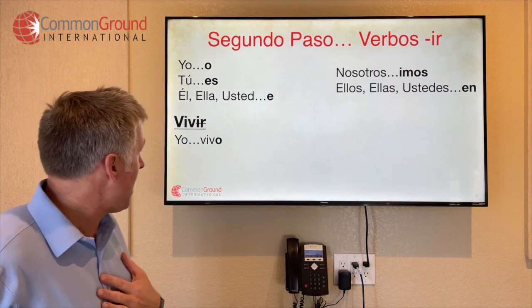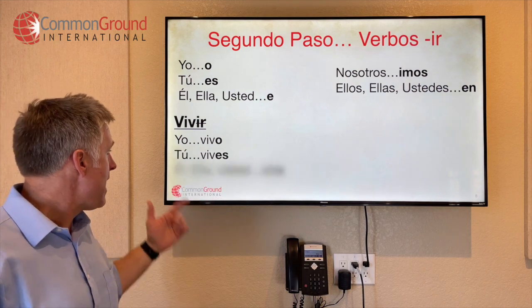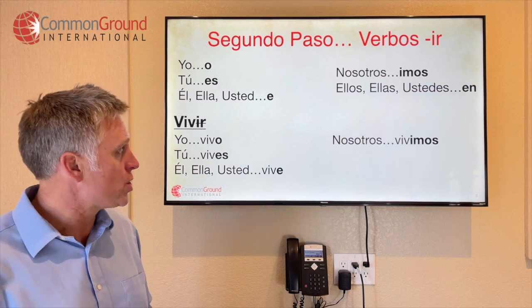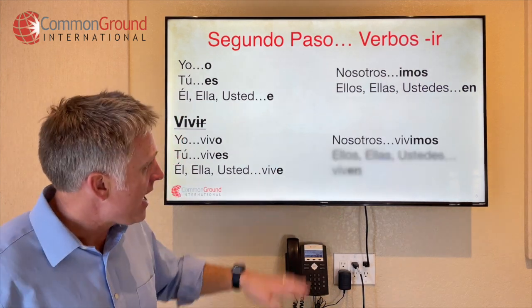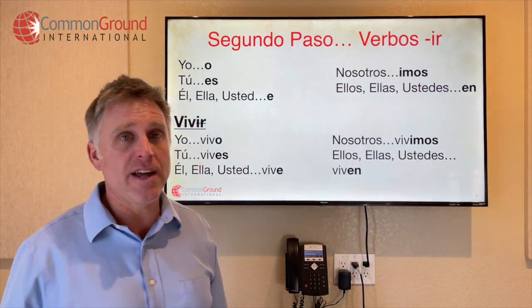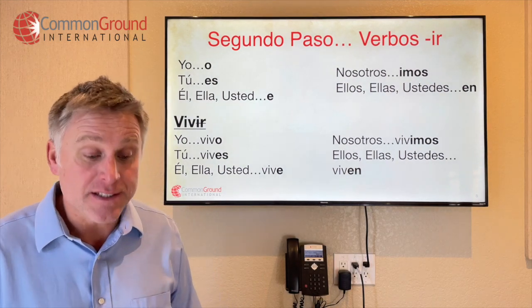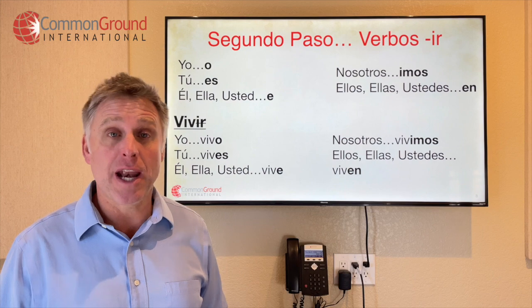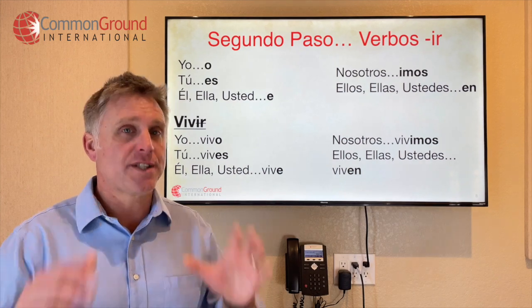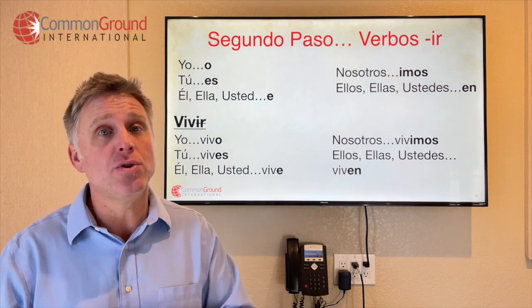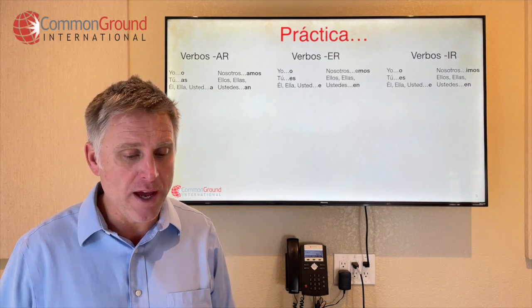Okay, all right, let's look at vivir, the verb to live. So yo vivo, I live. Tú vives, you live. Él, ella, usted vive, he, she, or you live. Nosotros vivimos, we live. Ellos, ellas, ustedes viven, they and you all live. Okay, bien. It's time for us to do some practice. Now remember, all we're doing is we're taking off the ending and we're adding the conjugated ending to the stem of the verb.